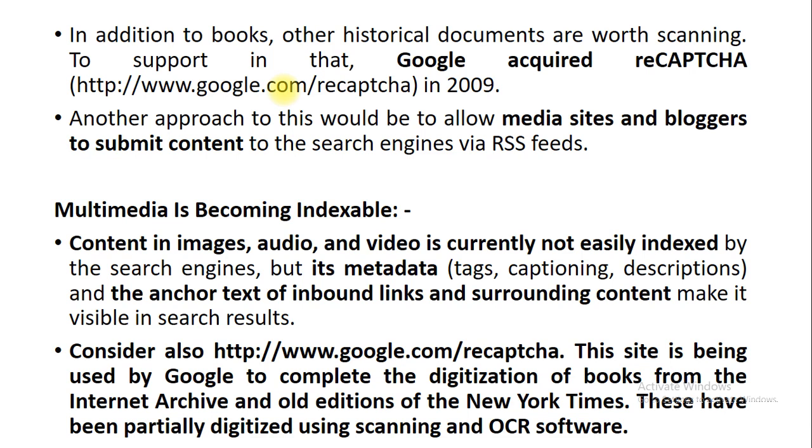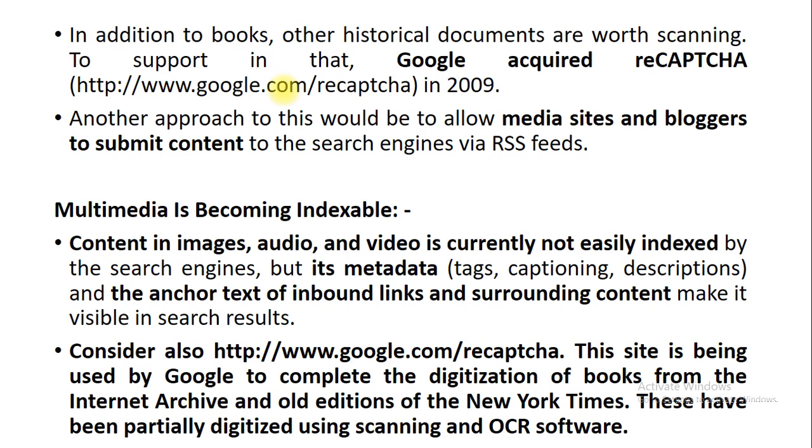Next is called multimedia is becoming indexable. Multimedia includes which kind of content? Like images, audios and videos. Many times in our previous video we have discussed that images, audios and videos cannot be crawled by the crawler, but nowadays you have the facility of reCAPTCHA, right?